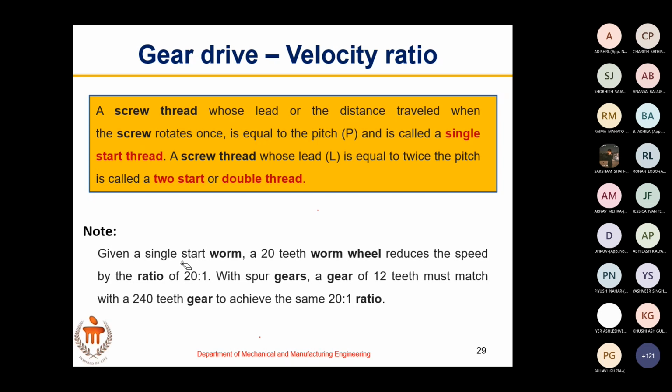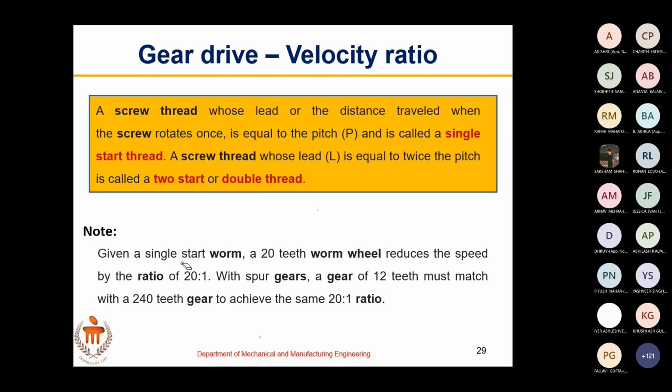Another example is given here. Given a single start worm, a 20 teeth worm wheel reduces the speed by a ratio of 20:1, or the velocity ratio is 1 by 20. Both are the same. You can either say in a sentence that it reduces the speed by the ratio of 20:1, or you can say it has a velocity ratio of 1 by 20. With spur gears, a gear of 12 teeth must match with a gear of 240 teeth to achieve the same ratio.